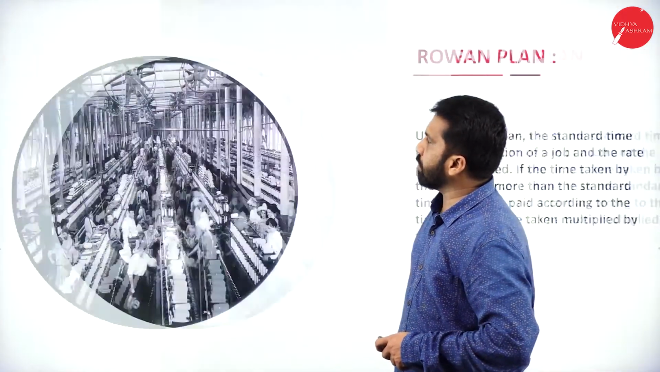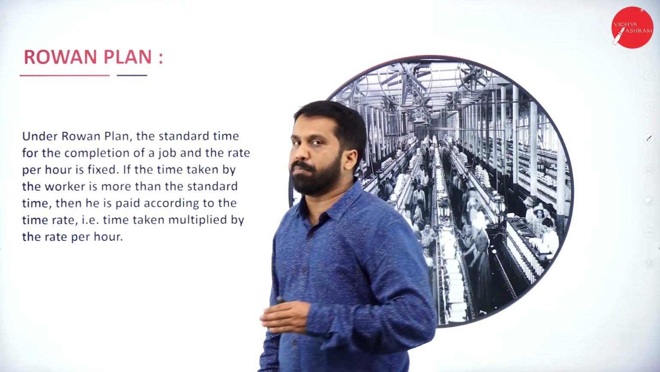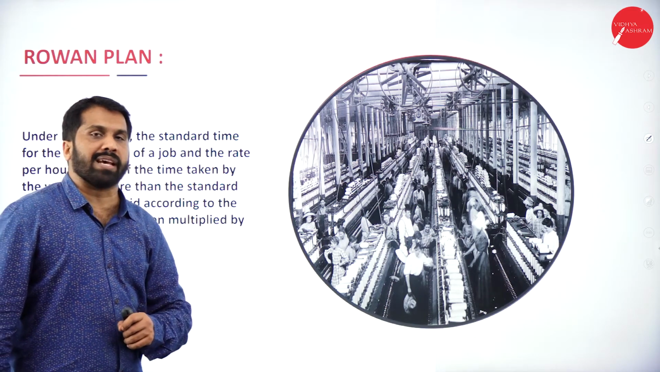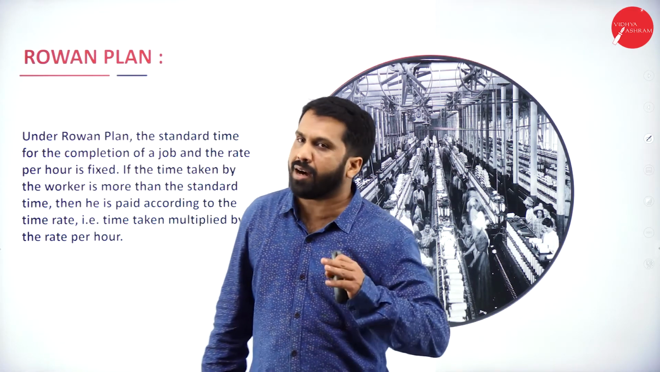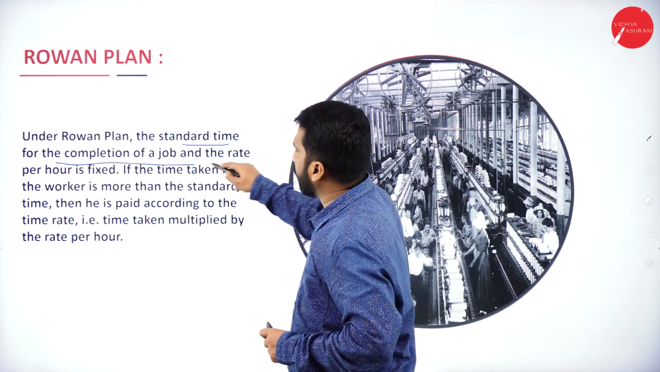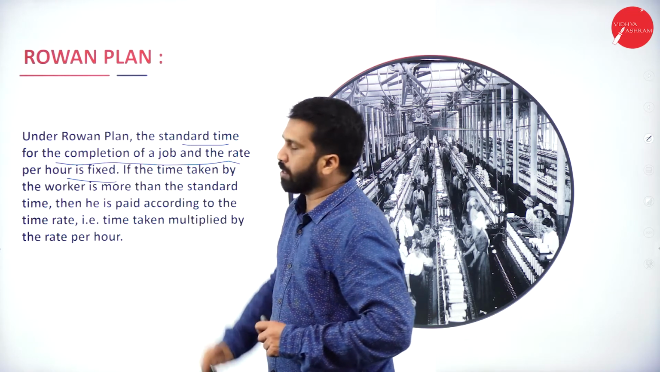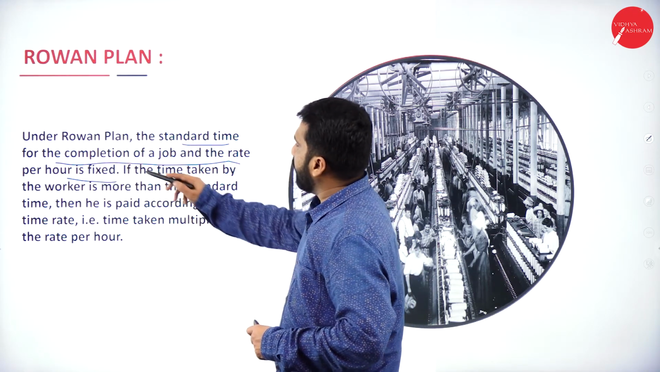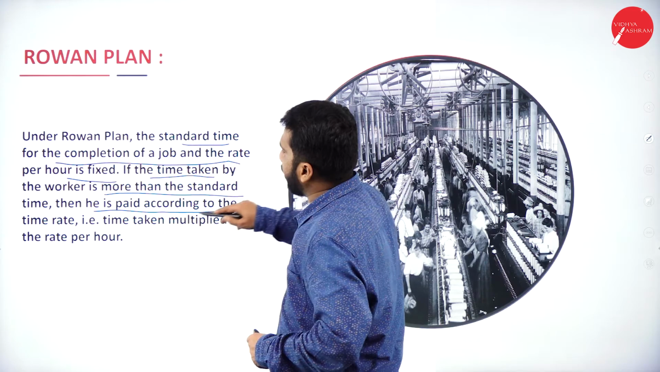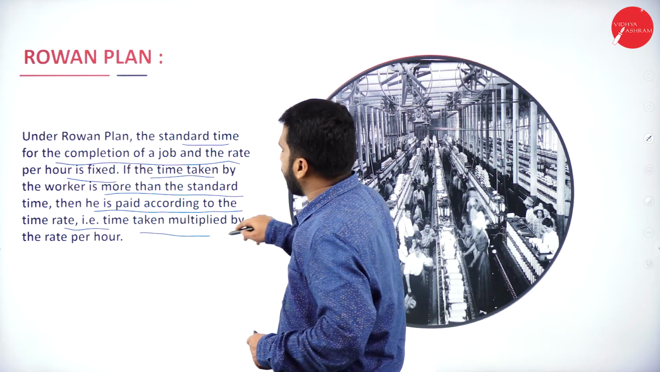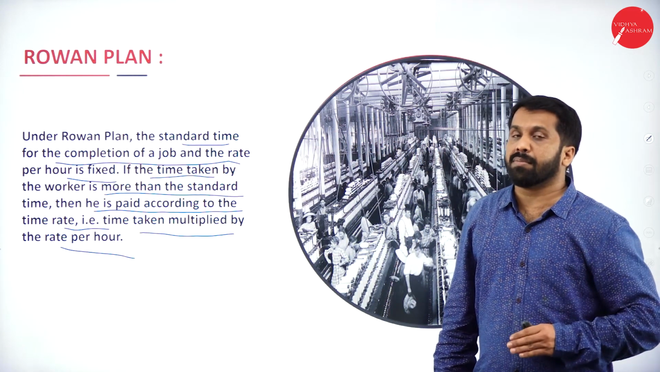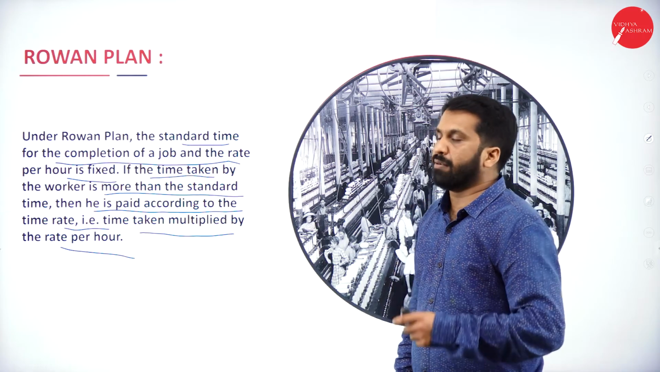Hope you understood. Now, the Rowan plan. Rowan is also another person. He is also the same kind of person. He has also given one formula to calculate wages. What is the formula? We'll go for that. Under the Rowan plan, the standard time for the completion of the job and the rate per hour is fixed, almost similar to your Halsey plan. If the time taken by the worker is more than the standard time, then he is paid according to the time rate. Time taken multiplied by the rate per hour. Multiplied means multiplication. You have to multiply with the hourly rate.